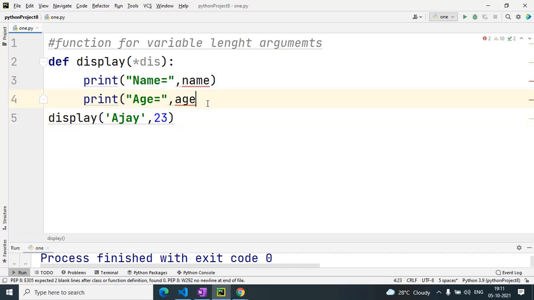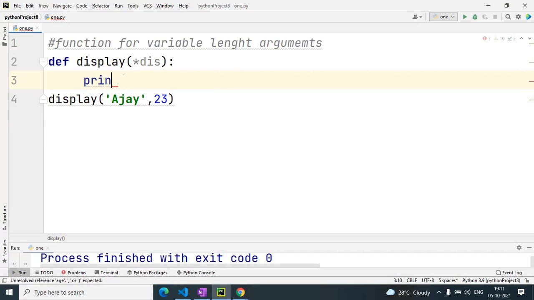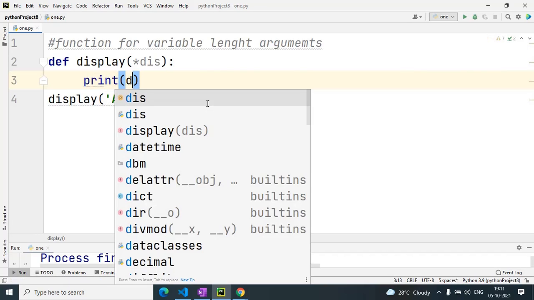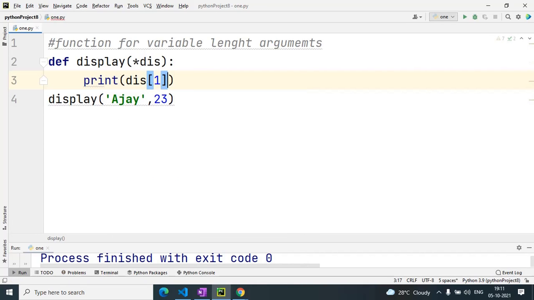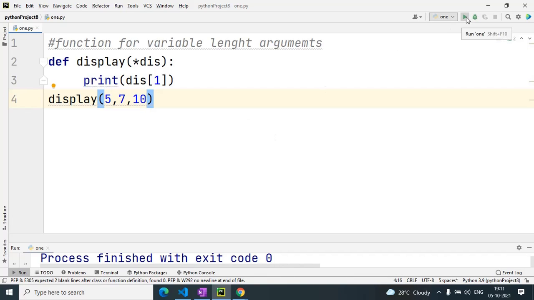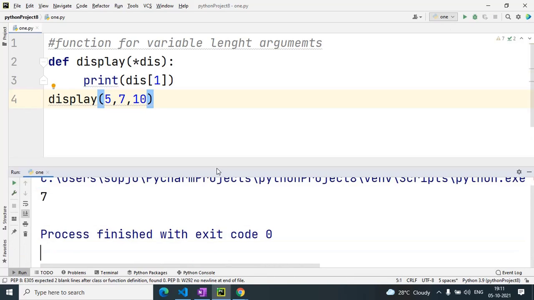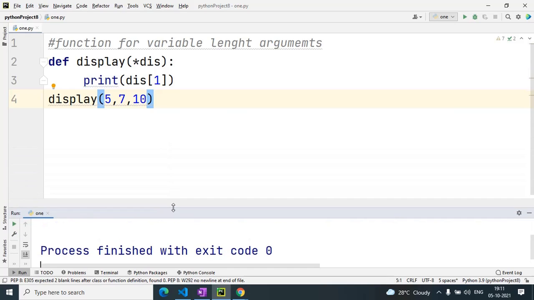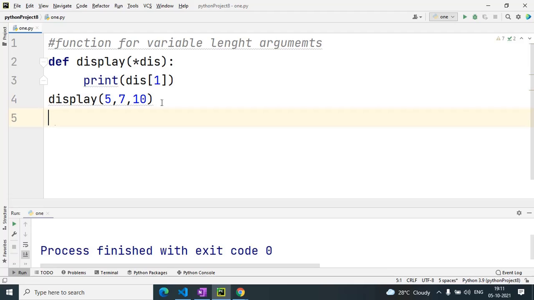Here I just print dis of 1, and in the calling function I have passed 5 comma 7 comma 10. When I execute this, it will give the first location. So this is the magic of variable length argument.